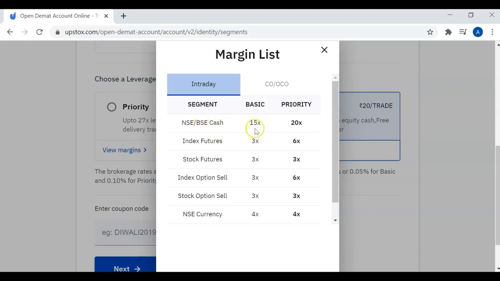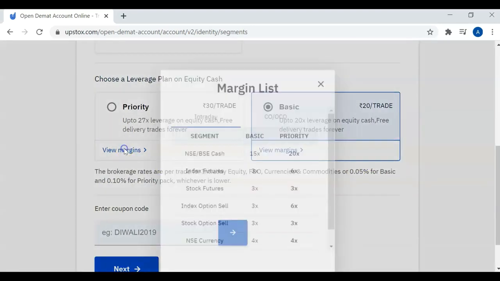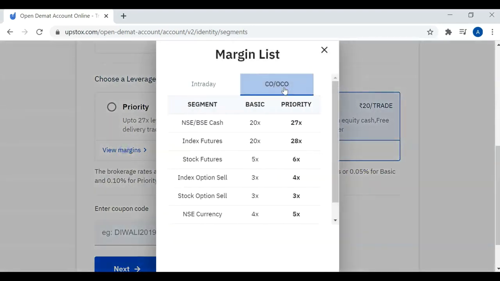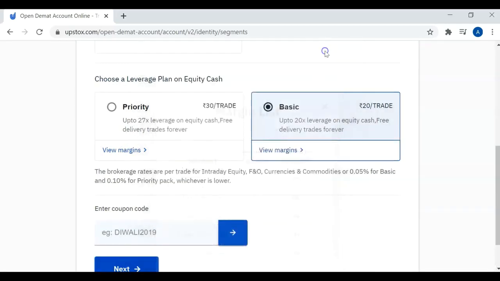For NSE and BSE cash, in Basic it is only 15x, but in Priority it is 20x. That is, if you have 1000 rupees in the account, you can buy shares worth 15,000 in Basic and 20,000 in Priority. So these are the differences. Likewise in the cover order also there is a difference in the leverage given to you.